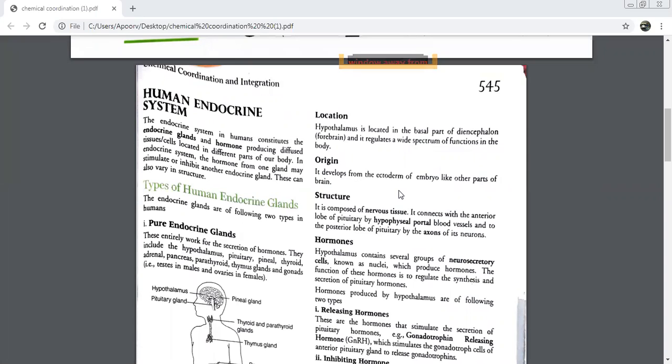I'll give you 1 minute to read, then I'll explain it to you. Don't worry, I'll show the working also. I'll be sharing a video with you maybe tomorrow, so that you can see exactly where this is. Where is the anterior part of the lobe? Where is the posterior? First, I'll explain so that you'll be able to understand easily. Please read the structure, all of you. Let me explain.